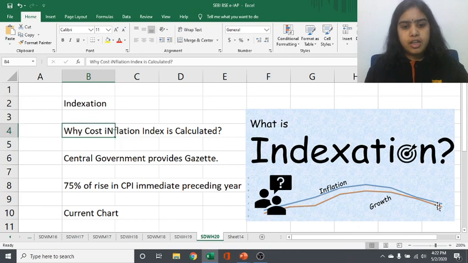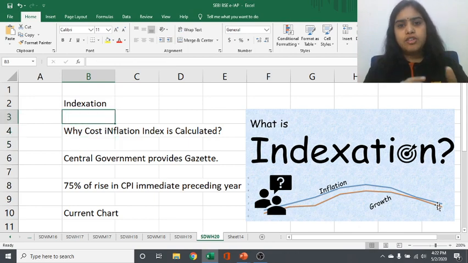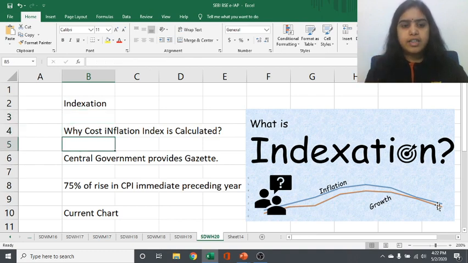Because of inflation, every year the price of goods changes. If inflation is rising, then at what rate the price should rise is decided by the cost inflation index. It is an index designed and made by the central government. So every year they come up with an official gazette for the updation in the index.